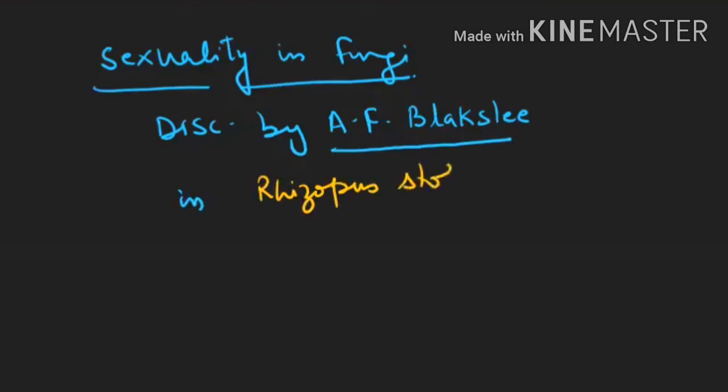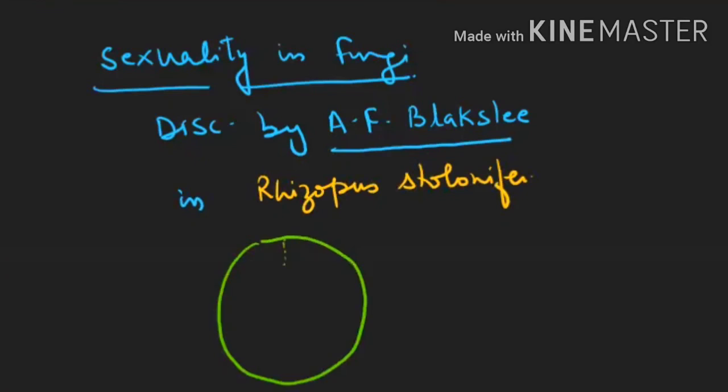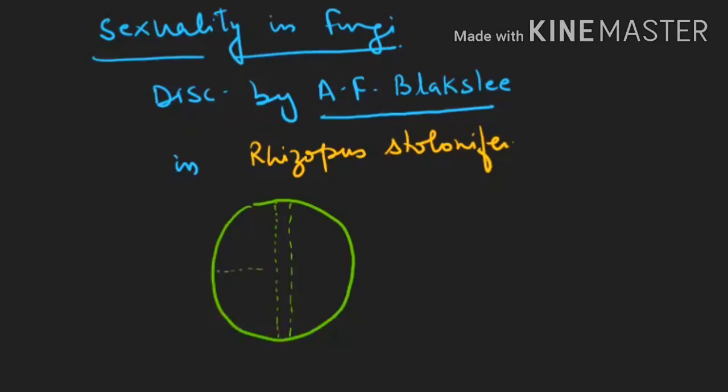He observed that there are two types of fungus. I will try to explain with a diagram. This was the culture plate. It is only imaginary, he did not do that work; I am drawing it just for your understanding. Imagine this is a partition on the culture plate, and he kept strains of the fungus.